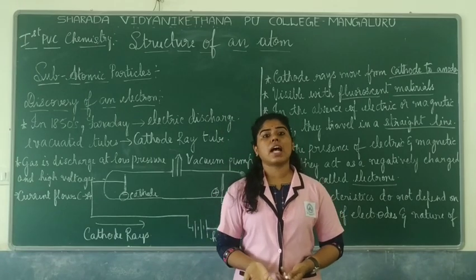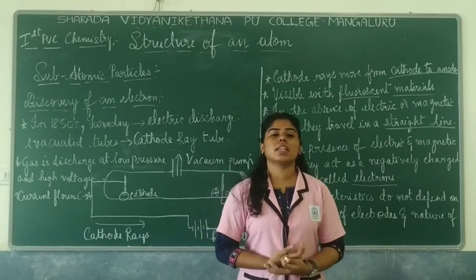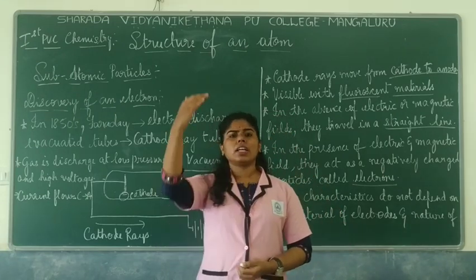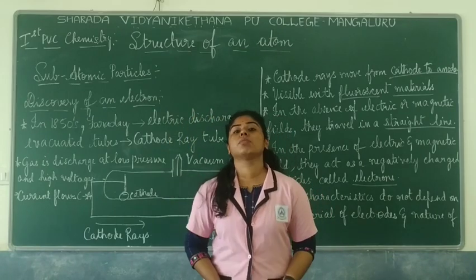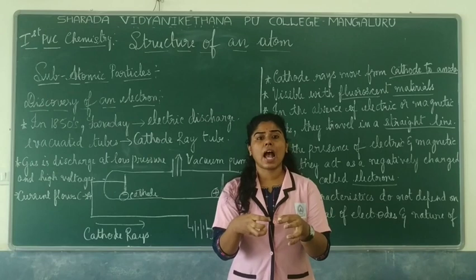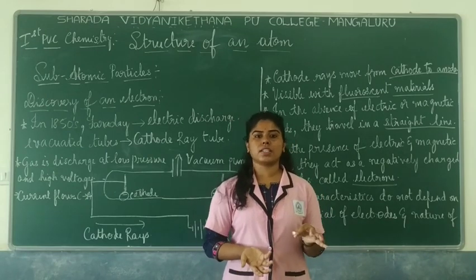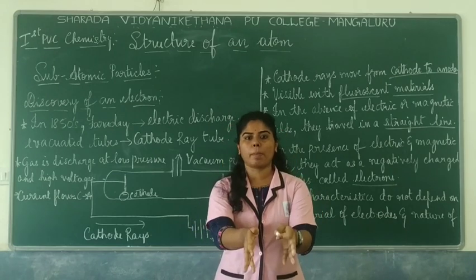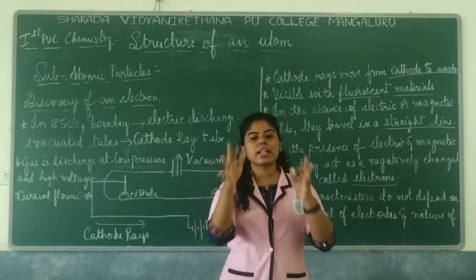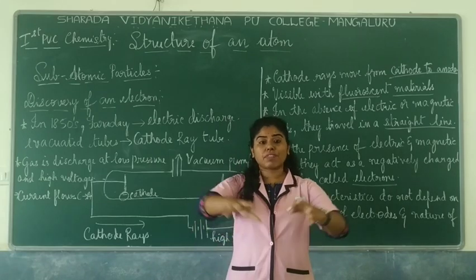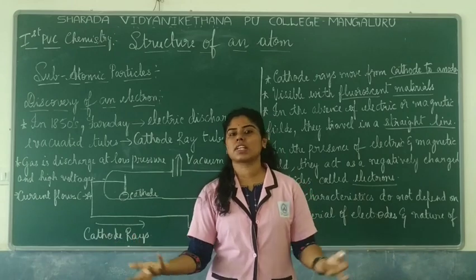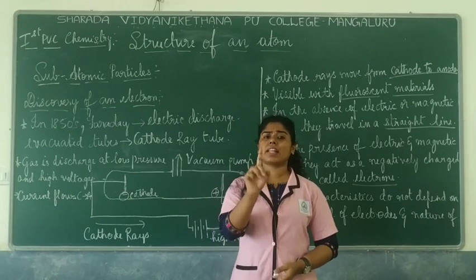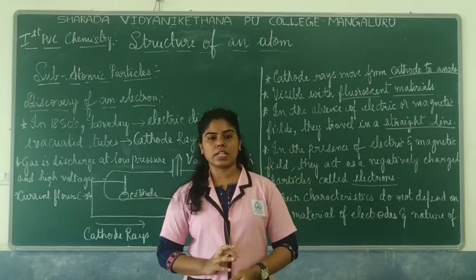So then later on, in 1808, a scientist named Dalton comes up with a theory, Dalton's atomic theory, wherein he gives various postulates on how an atom could be. Like if you have an atom, they are said to be indivisible particles. And also if you focus on one metal, suppose copper, it has only copper atoms and they have their own properties. But if you have two different elements, they will have different physical and different chemical properties. So all these theories were made up by different scientists where there were no experimental evidences for these.